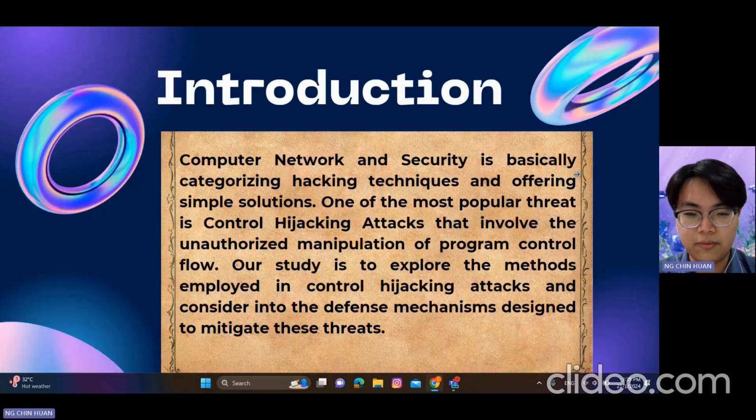So now, let's begin our presentation with a short introduction. Computer network and security is basically categorized hacking techniques and offering simple solutions. One of the most popular threats is control hijacking, attacks that involve the unauthorized manipulation of program control flow. Our study is to explore the methods employed in control hijacking attacks and consider the defense mechanisms designed to mitigate these threats.